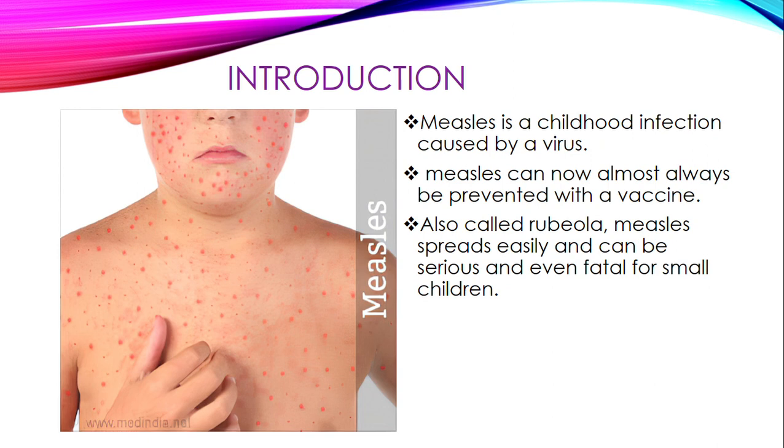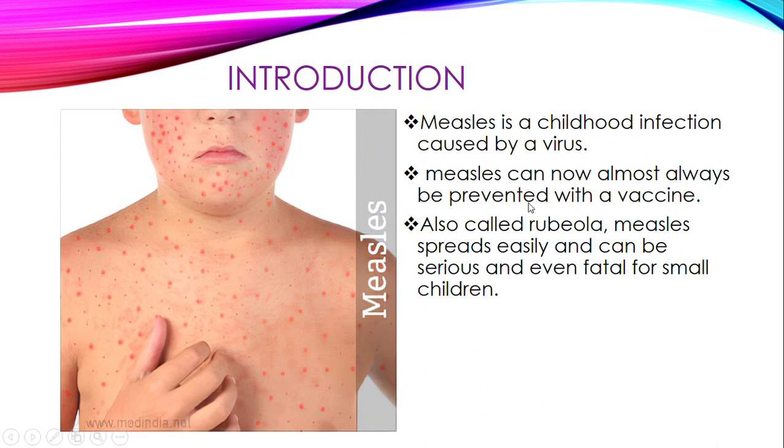So introduction. Under introduction, we are saying measles is a childhood infection caused by a virus. Now, it can also occur in adults, but it's very much common in children because once one is infected with the measles virus or they are immunized against it, their chances of having this infection is reduced. That's why it's more common in children because they are not yet exposed to the virus due to lack of acquired immunity.